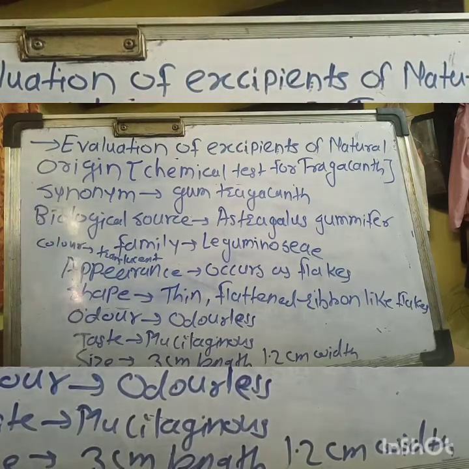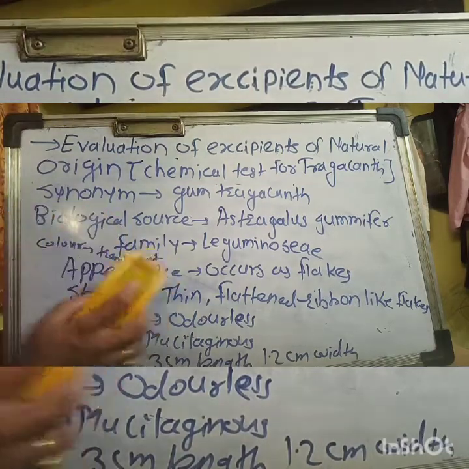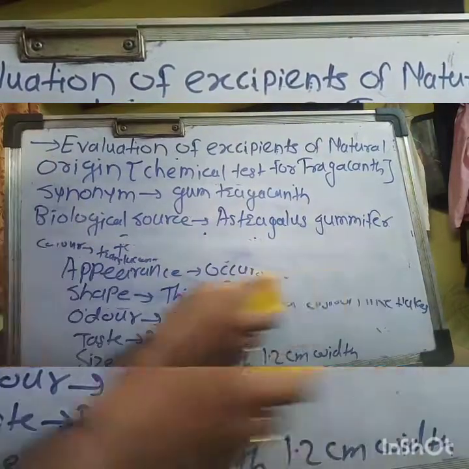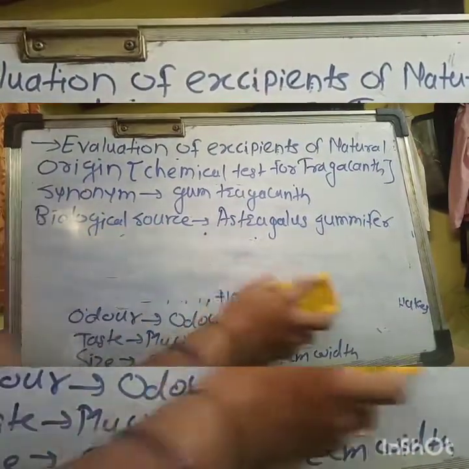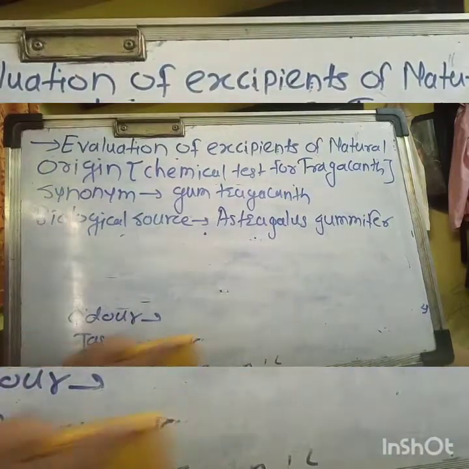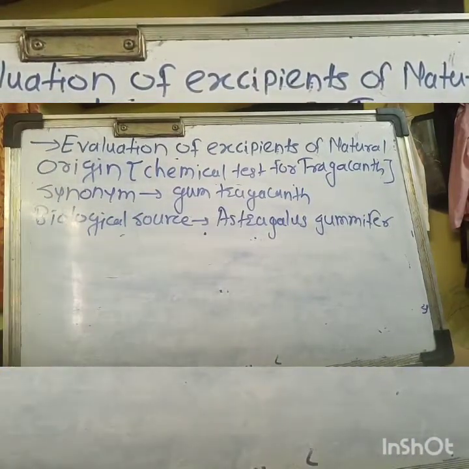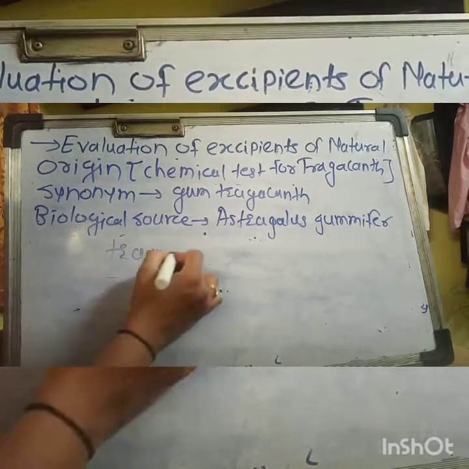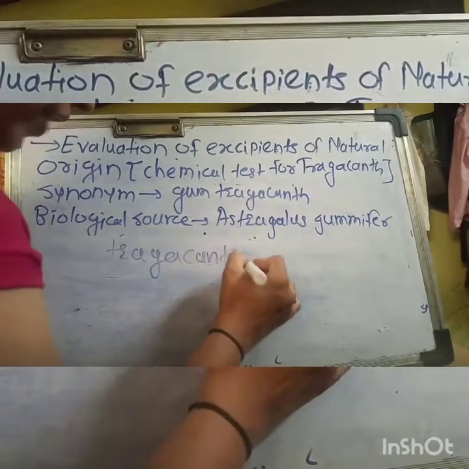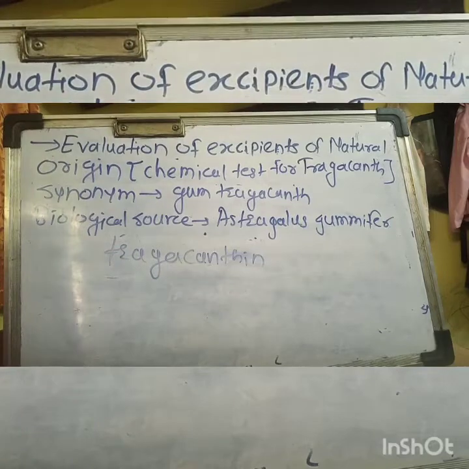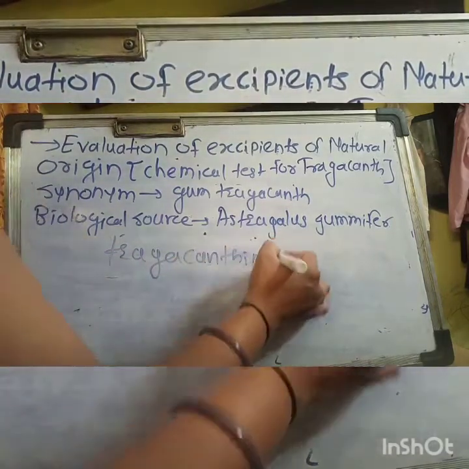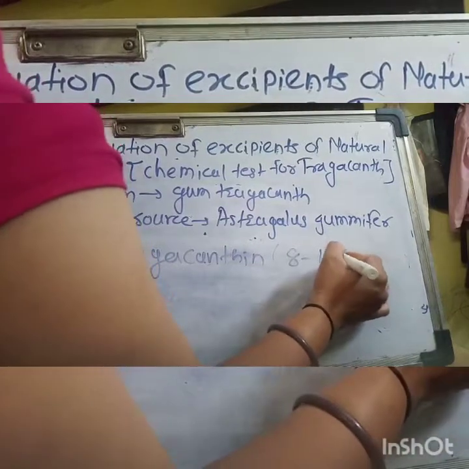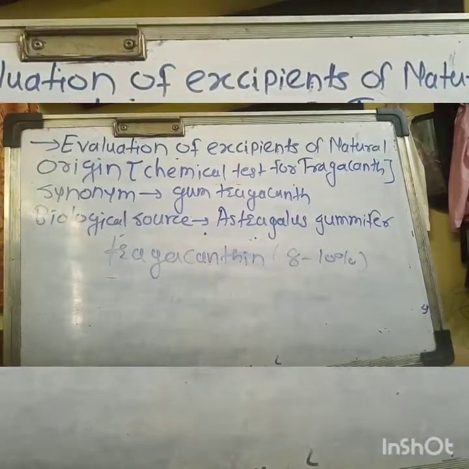The soluble one is tragacanthin, about 8 to 10%.